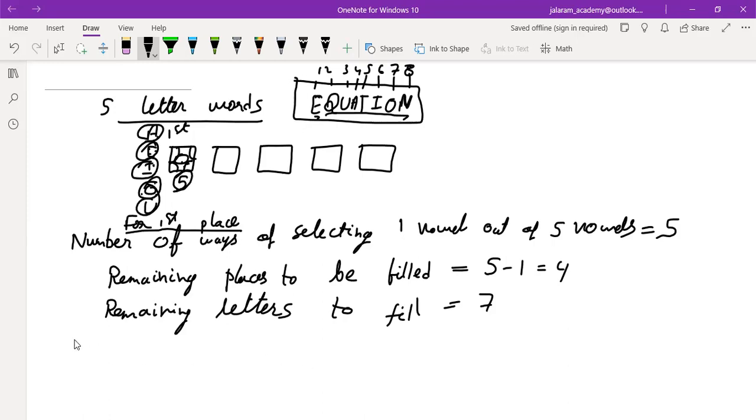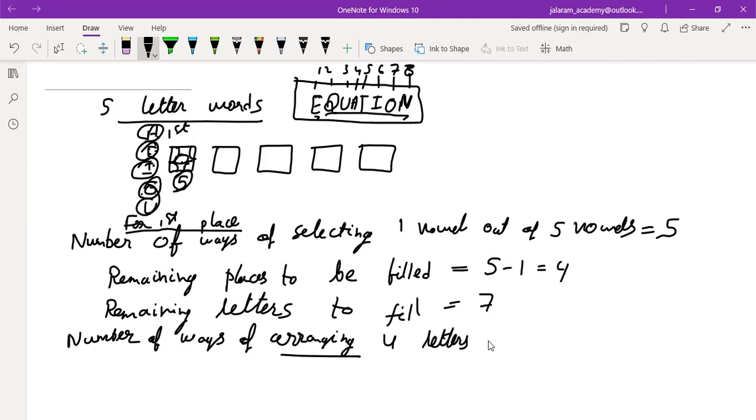What must be the next statement now? Number of ways of arranging. This time we will arrange these 4 places. Arrange means permutation. Number of ways of arranging 4 objects out of 7 objects is given by 7P4.